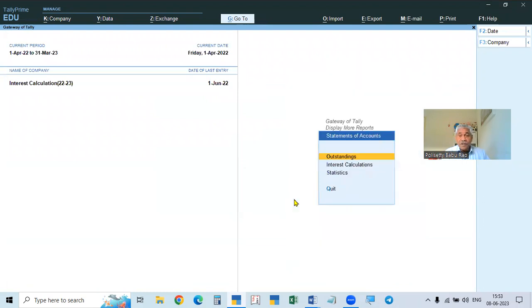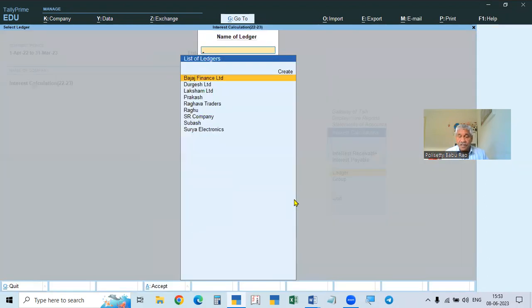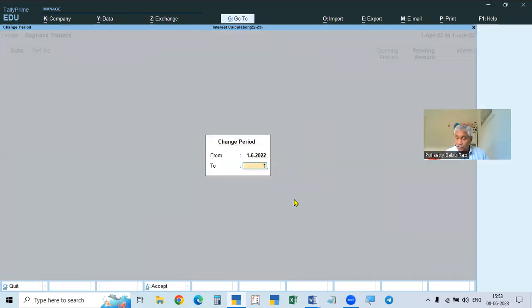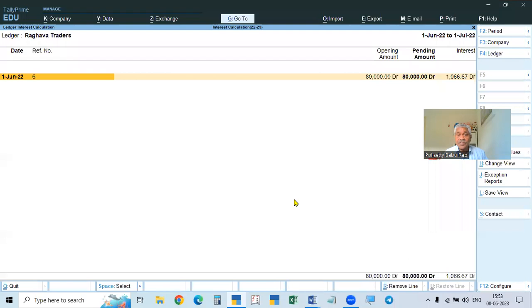Statement of account, interest calculation, ledger. Then go to Raghava Traders, calculate 16217. Here is the interest. It is calculating from 12th June, because 1st June is the due date. Previously it calculated from 2nd June.